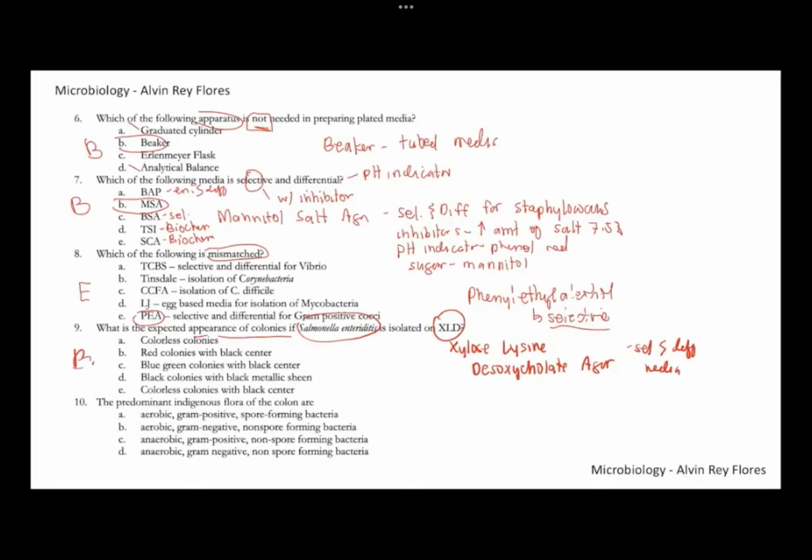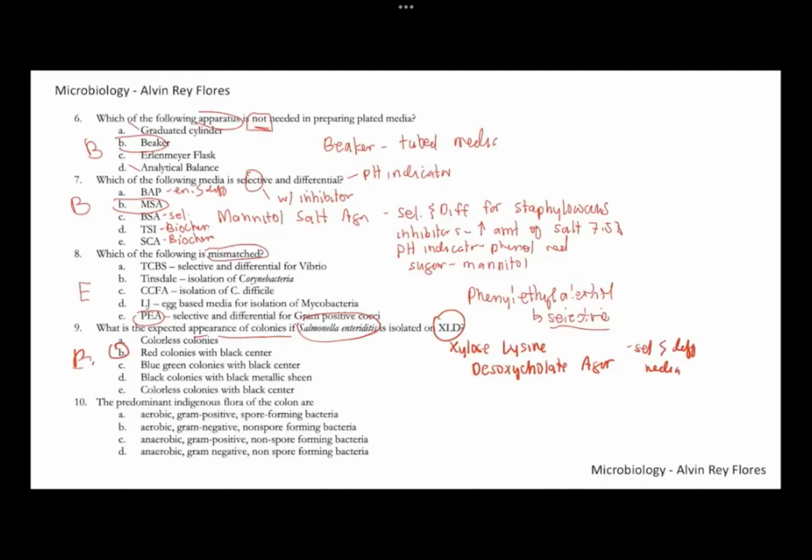The colonies are red. Although Salmonella can ferment xylose, Salmonella is LDC positive and XLD has lysine. So there can be production of lysine decarboxylase, which would produce cadaverine. Cadaverine is alkaline, making the colonies red. So number nine, this is letter B, red colonies with black center.